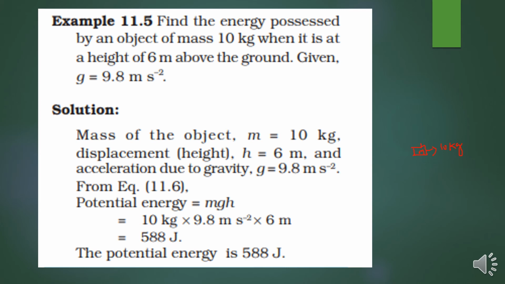When it is at a height of 6 meter above the ground level, and the given acceleration is 9.8 meter per second square, we have to find out the energy, that is the GPE, gravitational potential energy. That means 10 into 9.8 into 6 meter, you will get 588 joule. So that is the potential energy possessed by the object.